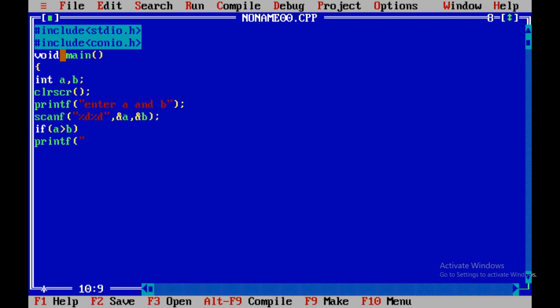Okay, output screen, enter A and B. So I'm entering here 4 and 8, and 8 is greater. Since I have given it, that is why 8 is shown. 6 and 3 I mentioned, so 6 is greater. Okay, this is the way it is working out.